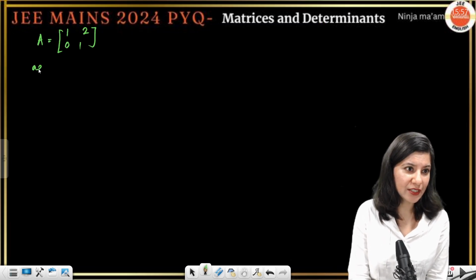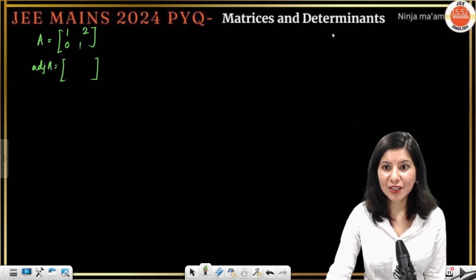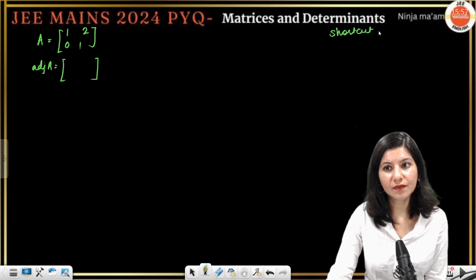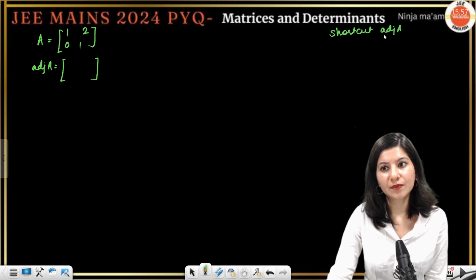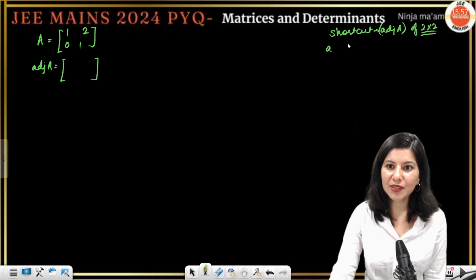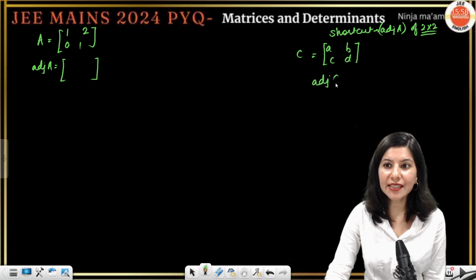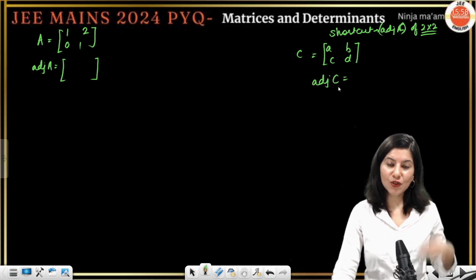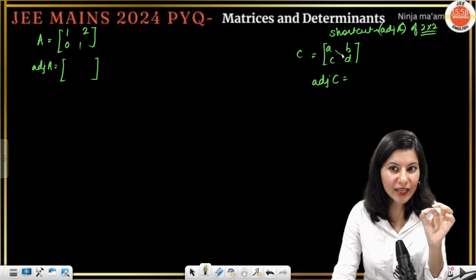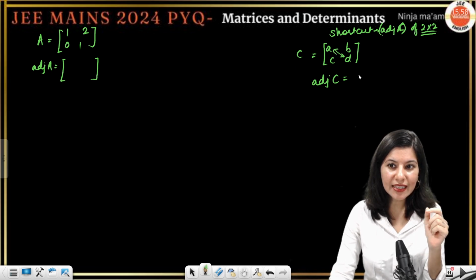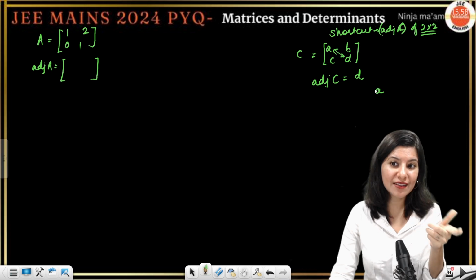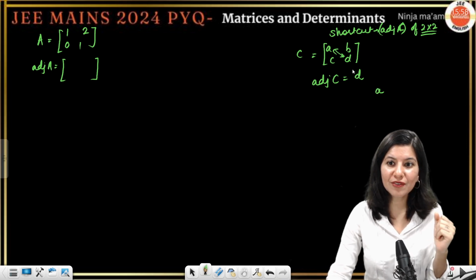Identity we know. Now adjoint A, there is a shortcut to calculate adjoint A, ninja technique, do you know? This shortcut is for a 2 cross 2 matrix. Suppose there is this matrix C: A, B, C, D, and you have to calculate adjoint C. So you have to interchange the diagonal elements, A and D. Interchange the position of diagonal elements.